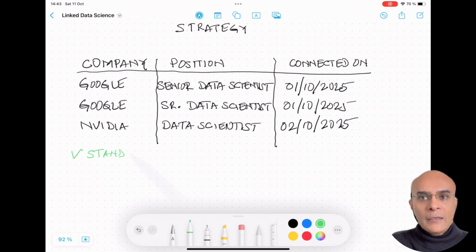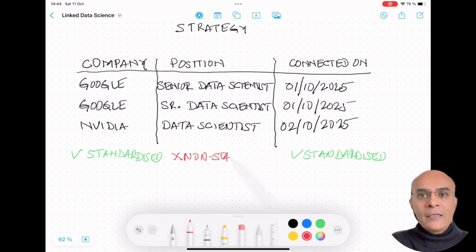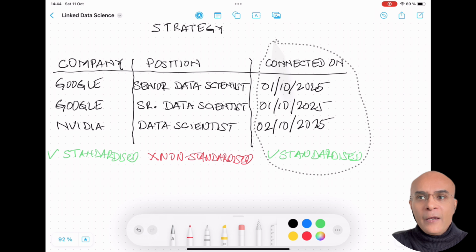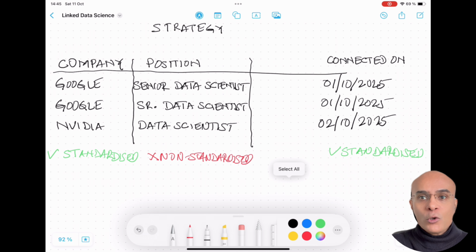Now, you may notice one thing, that the company name is standardized, and this is because the name of the company is coming from LinkedIn data, and you do not have to fill it up manually. Similarly, the dates are also standardized. However, the position data is not standardized, and you can see that all these three positions are related to data scientist, but all these three have different descriptions. The reason for this is that the position data is manually filled in by the connection and is not coming from a standardized database. So we need a way to standardize this position data.